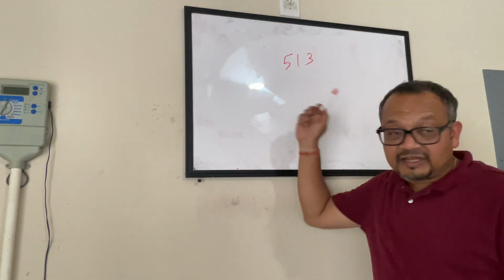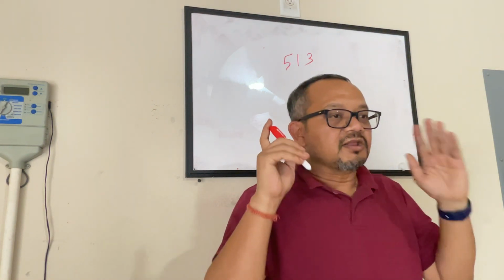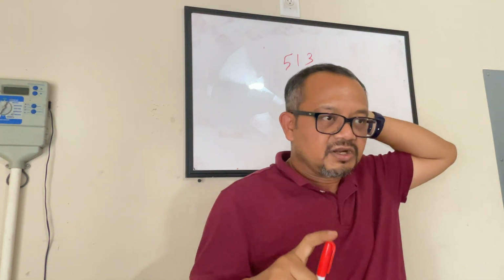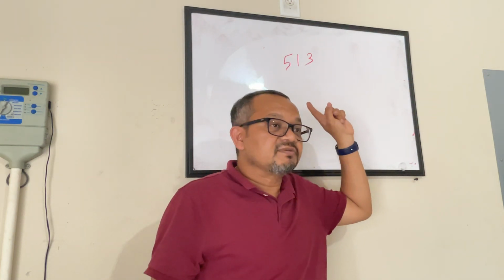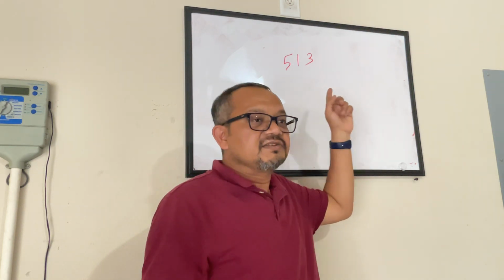Alright, coming back to this one. For 3 and 9, this thing applies, meaning you sum all the digits in the actual number, and if the sum is divisible by 3, then this number is divisible by 3. If the sum of all the digits is divisible by 9, then this is divisible by 9. And this trick only works for 3 and 9.